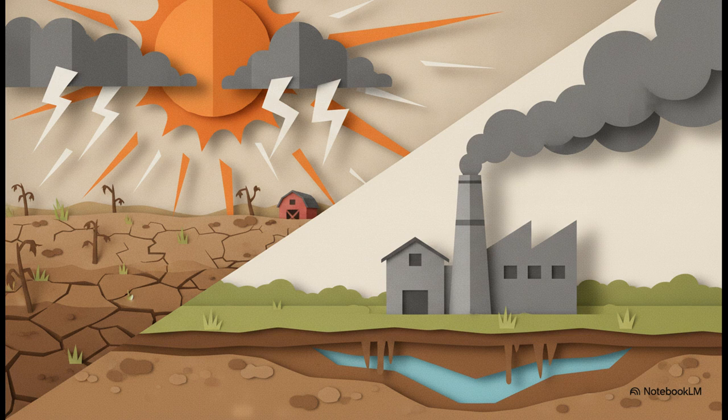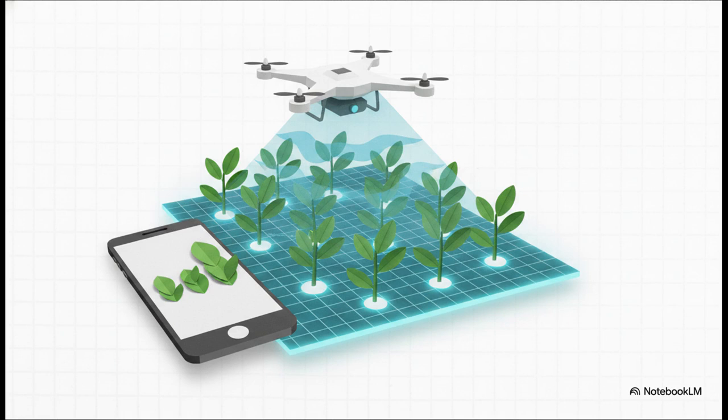And simultaneously, this is the really tricky part, agriculture itself is a major contributor to greenhouse gas emissions and groundwater depletion. The very system that keeps us alive is under massive stress from the environment, and it's placing massive stress on the environment in return. We need urgent adaptation. So how do we innovate our way out of this?